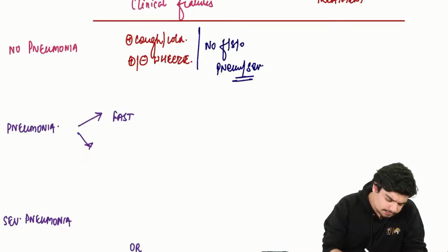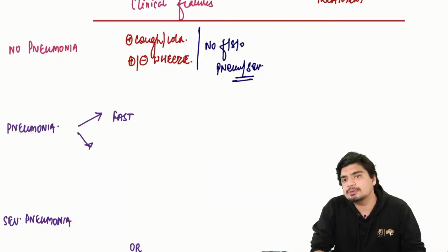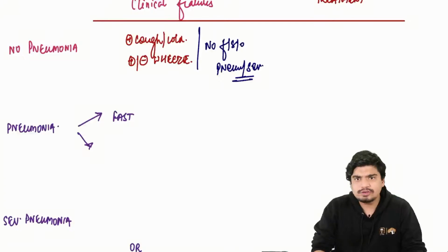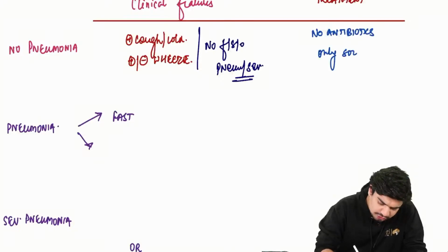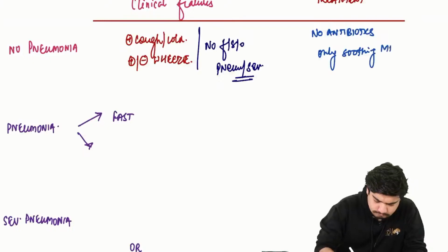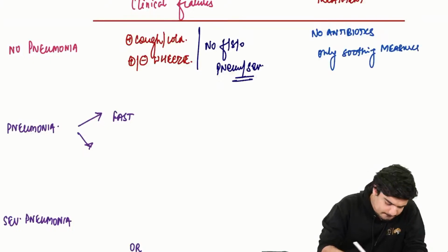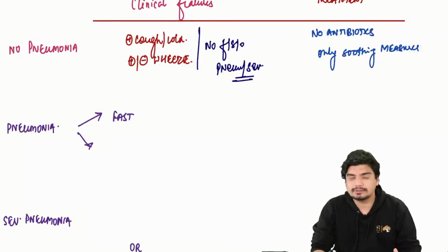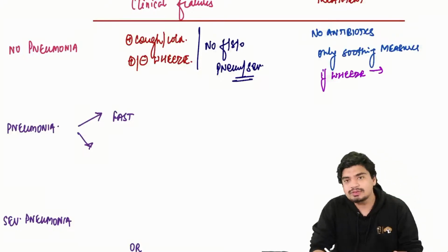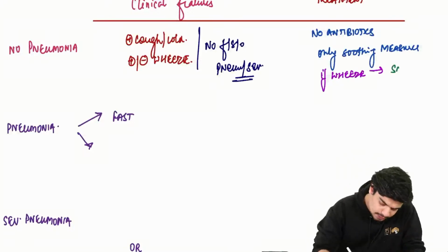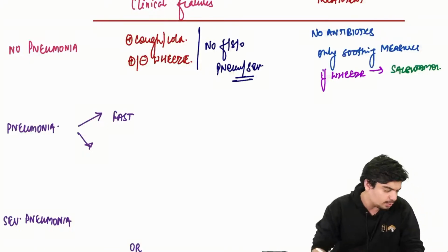What will be the treatment? If you don't have pneumonia, do you need antibiotics? No. Obviously, you don't require any antibiotics. Only soothing measures, nothing else. If wheeze is there, then you can consider giving salbutamol.